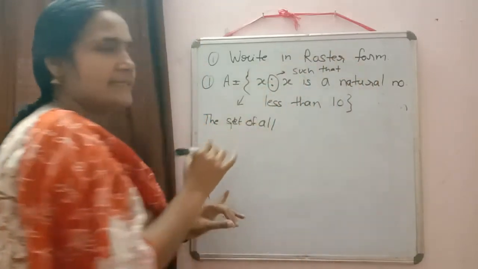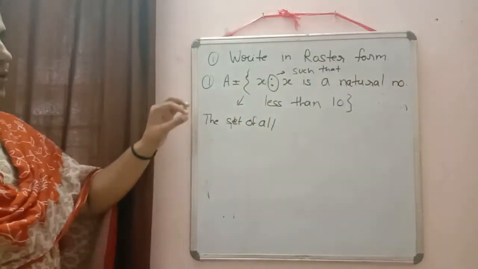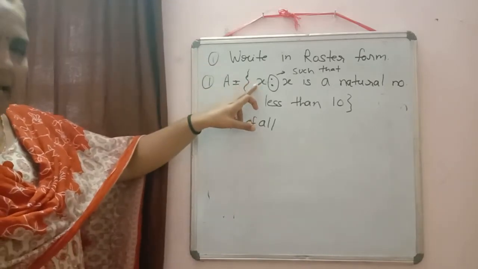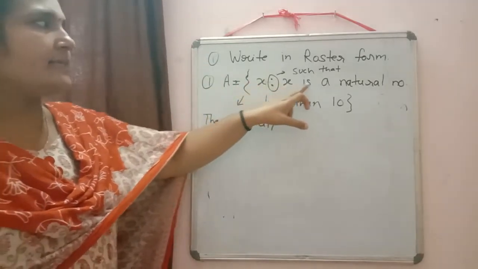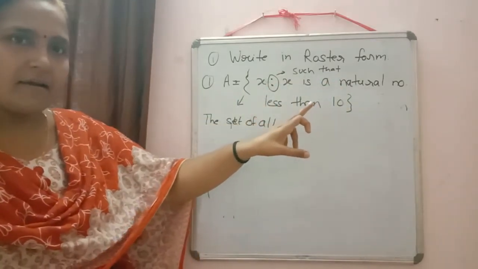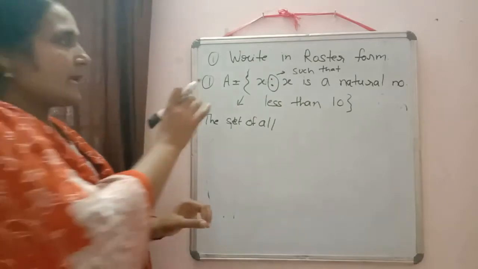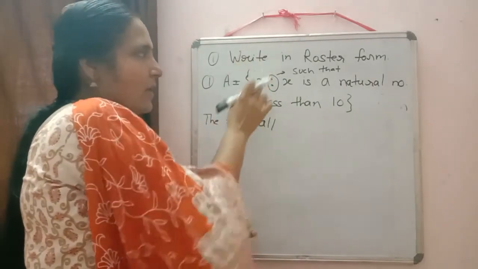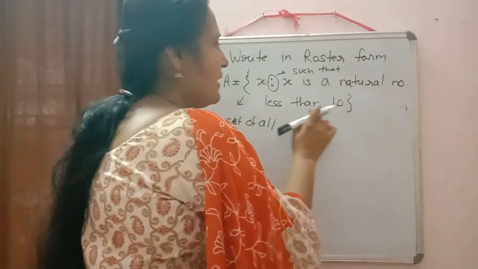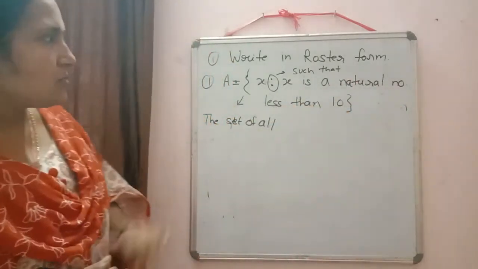So if I pronounce this question, it will be pronounced in this way: A is equal to the set of all X such that X is a natural number less than 10. Clear? How we will pronounce? A is equal to the set of all X such that X is a natural number less than 10. So I wrote in this way.